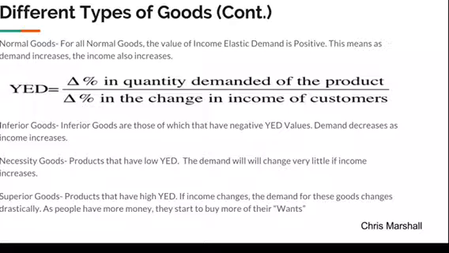Necessity goods are products that have very, very low YEDs. The demand will change very little if income increases. Necessity goods, such as milk, everybody needs it. Doesn't matter how much money you make, everybody's going to end up buying it. And last, you can see superior goods, which are products that have high YEDs, which means if income changes, the demand for these goods changes drastically. These are more of your wants. So if you have a lot of extra money, you can afford to buy these things, as compared to if you don't have a lot of extra money, you can't necessarily afford to buy these things.